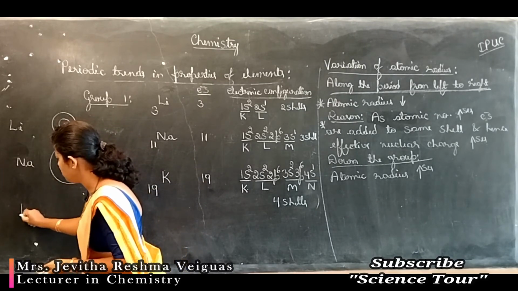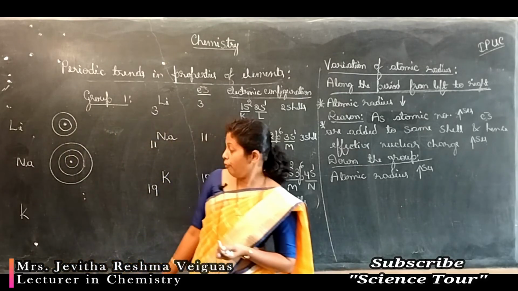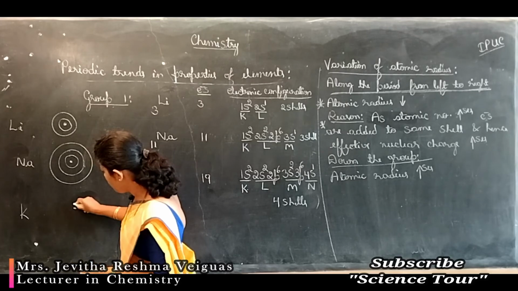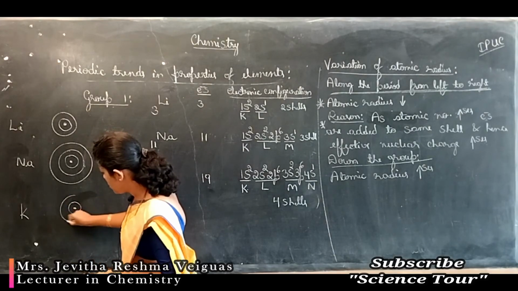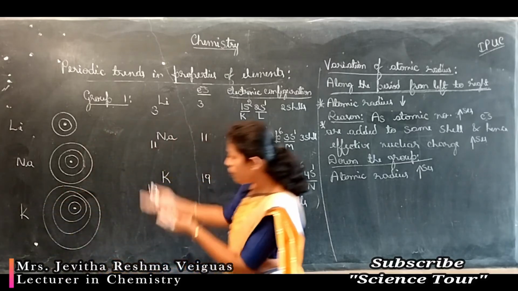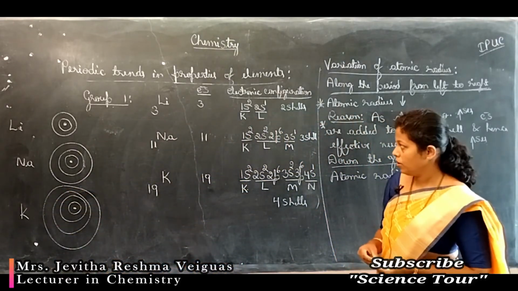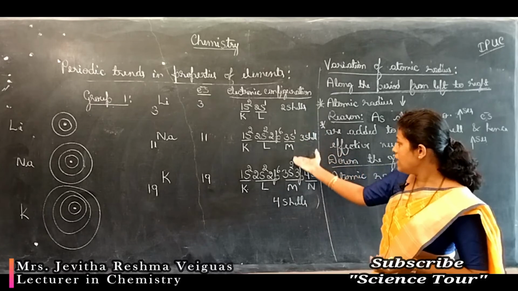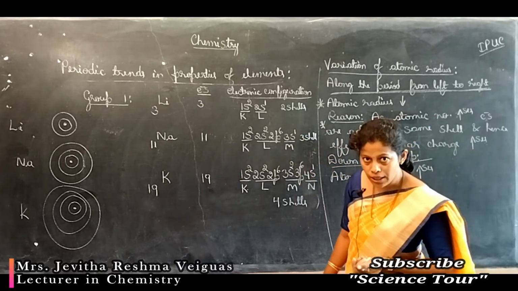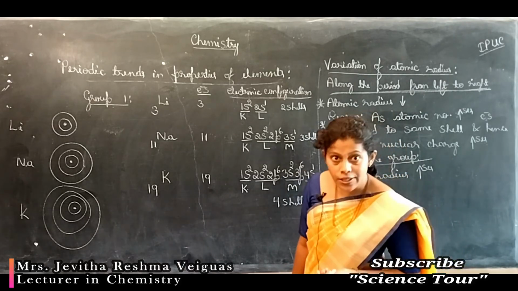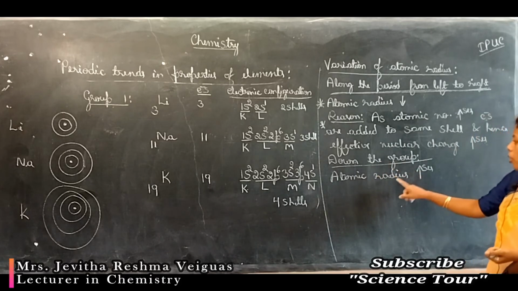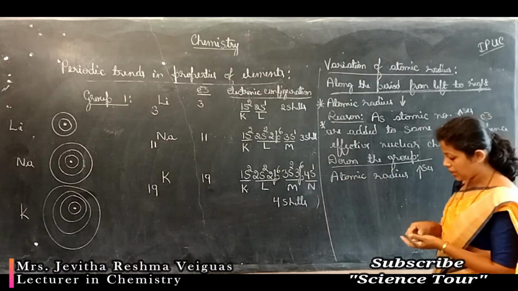You take potassium, how many shells are there? 4 shells, which I can represent this way. This is the nucleus around which you find 4 shells: first, second, third and fourth. Compare the size. What happens? As atomic number increased, electrons are added to new shells, hence number of shells increased, therefore atomic size increased. So down the group always atomic radius or atomic size increases.